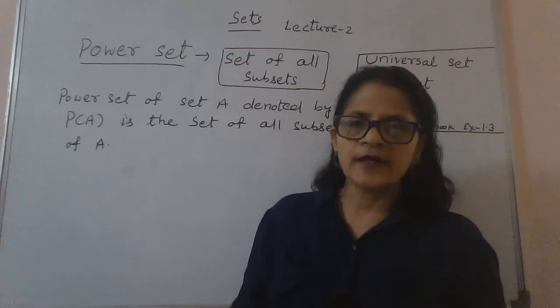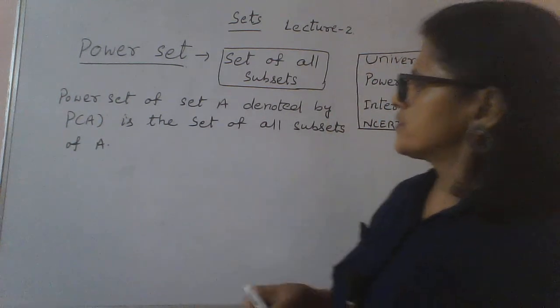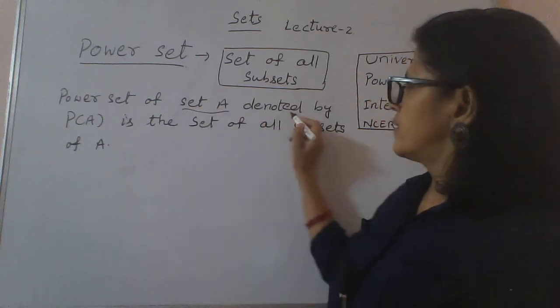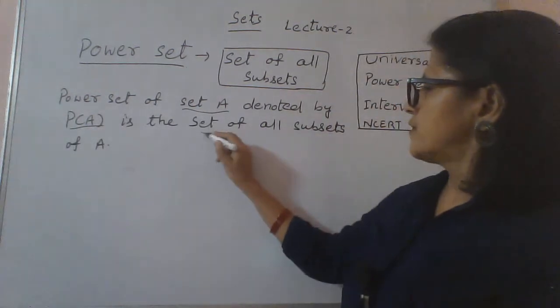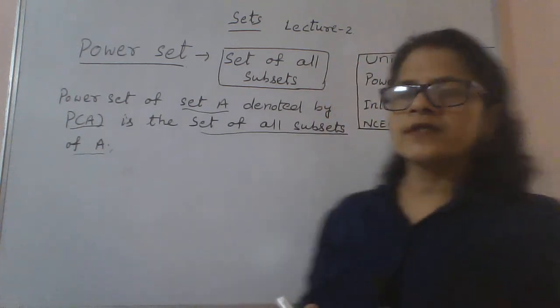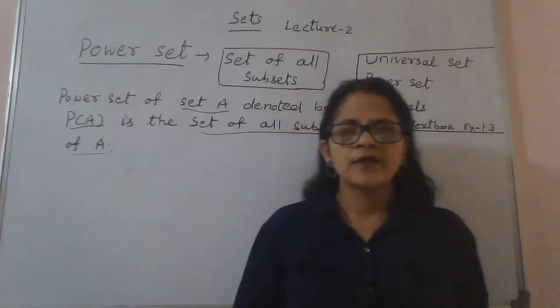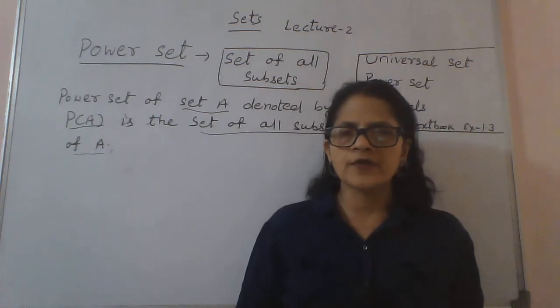And we define it like this: the power set of set A, denoted by P(A), is the set of all subsets of A. So the power set of any set is the set of all possible subsets of that set.